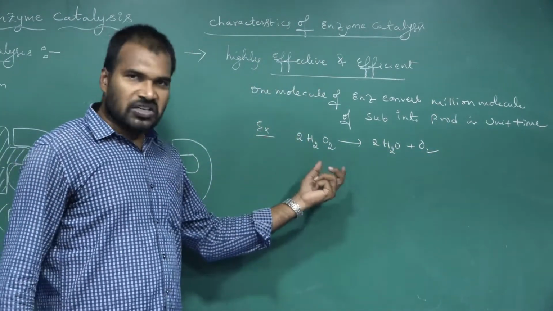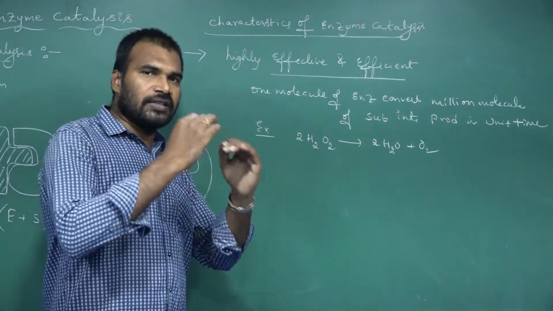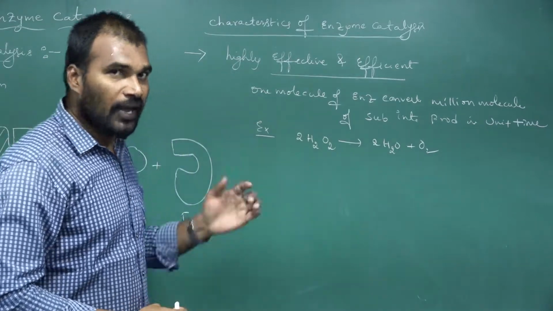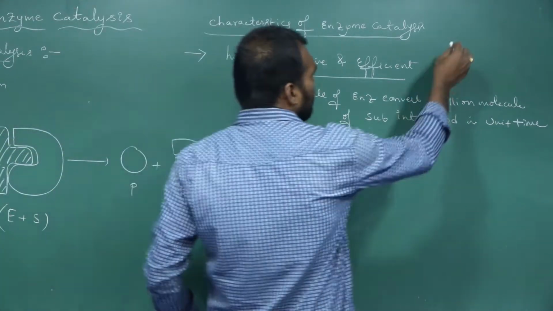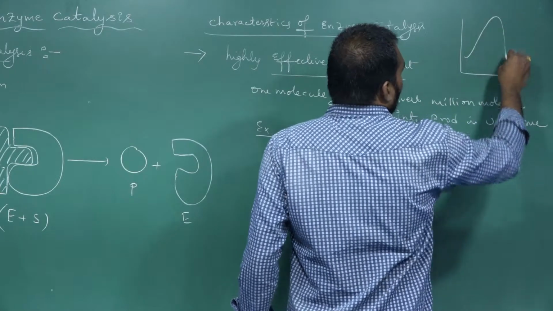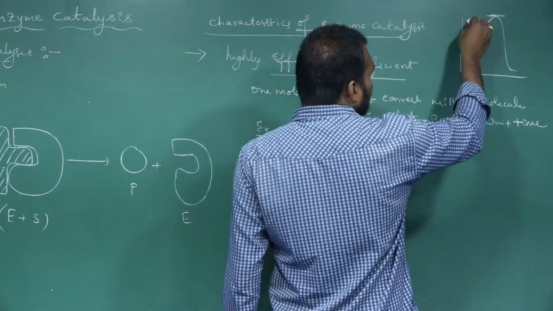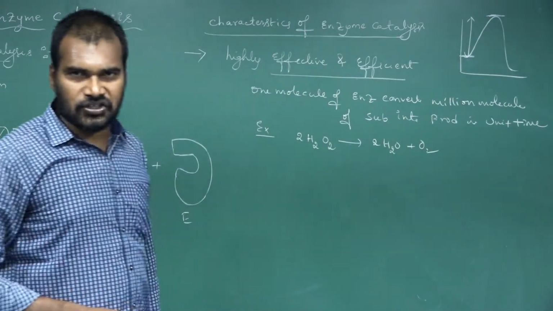And the activation energy, you know activation energy, the energy difference between the actual energy and the threshold energy, that energy gap we call what? Activation energy. So simply I am writing here: this is the threshold energy, this is the actual energy. This energy gap we call the activation energy.